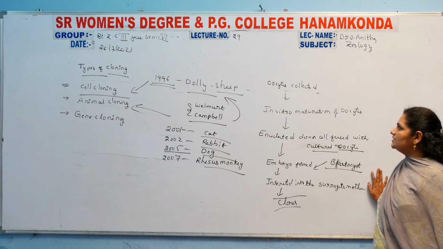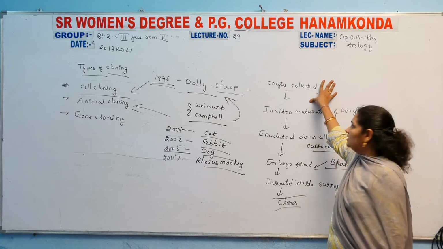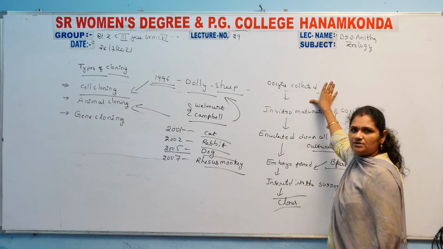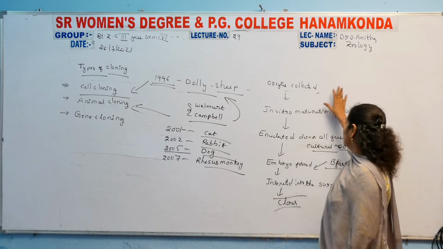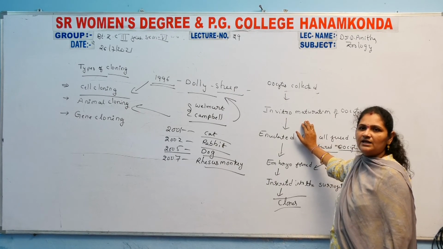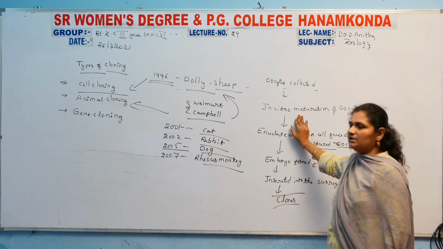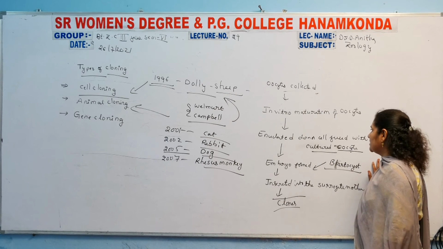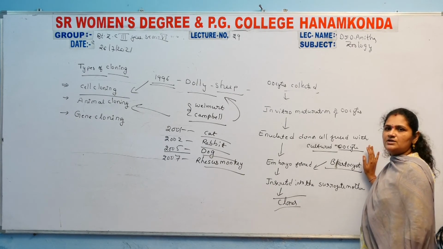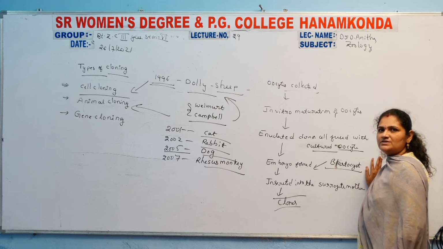In Dolly the sheep, the scientists first collected the oocytes. After collection, in vitro maturation of oocytes means that artificially, inside the laboratory, these oocytes are cultured and developed, and then inserted into the enucleated cell. First, one egg cell was collected and its nuclear material was removed. Now that cell is considered an enucleated cell.